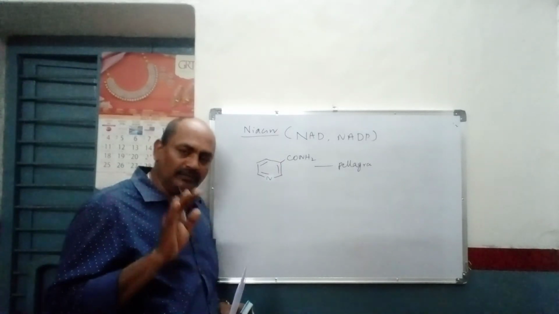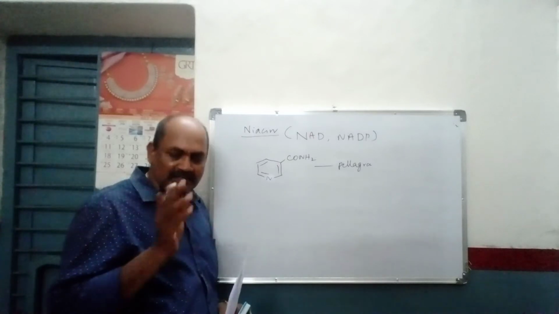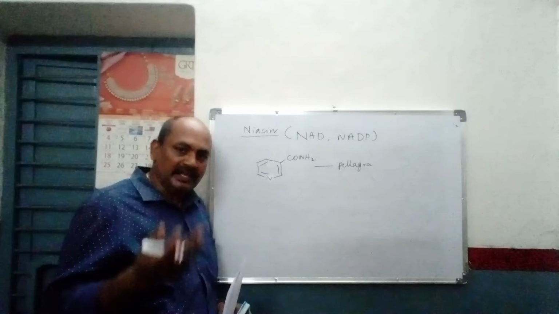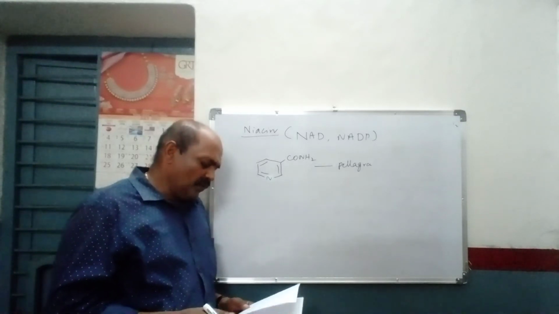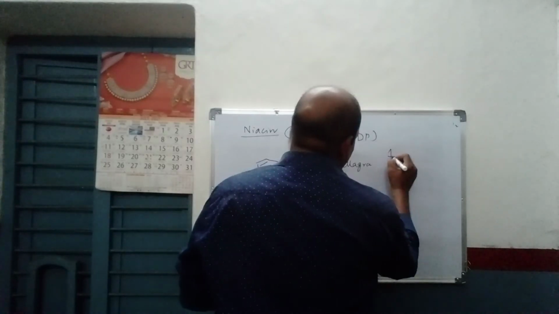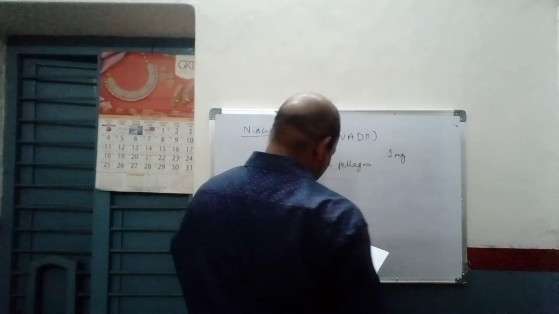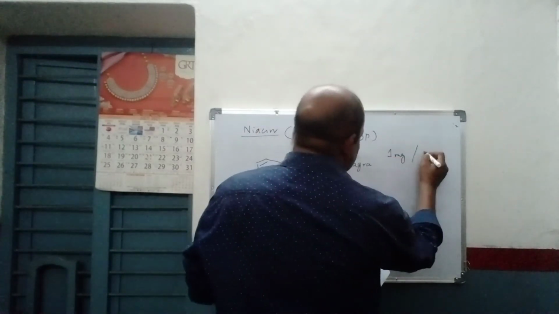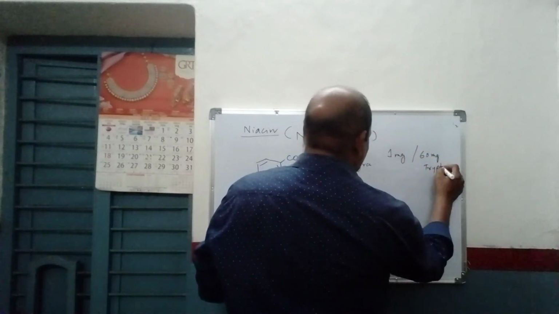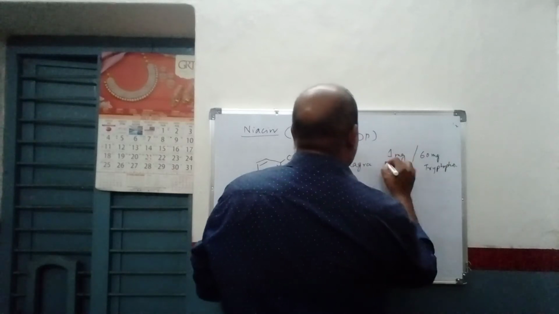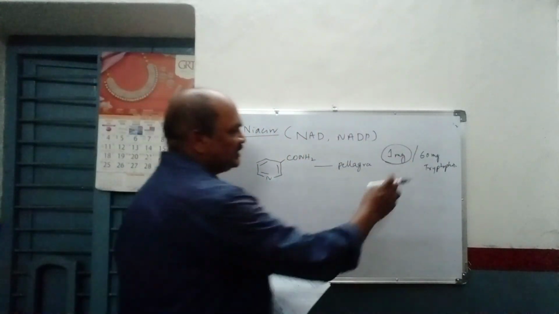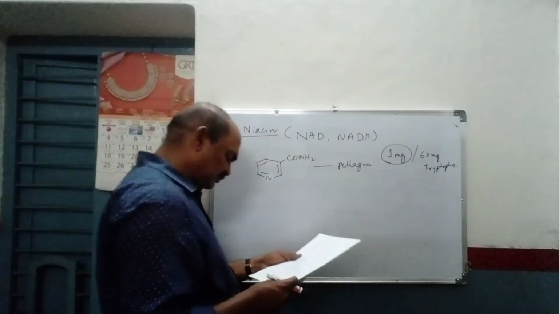That's why you can either take niacin as it is in this deficiency, or take enough quantities of tryptophan. The RDA, recommended dietary allowance, is 1 mg of niacin or 60 mg of tryptophan.